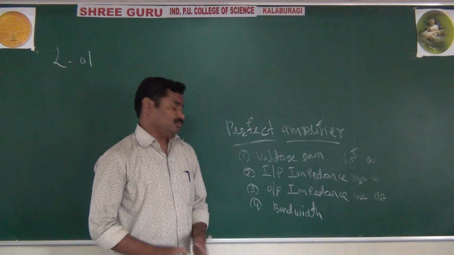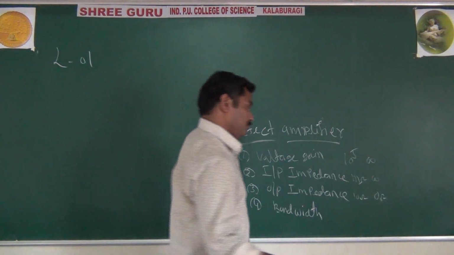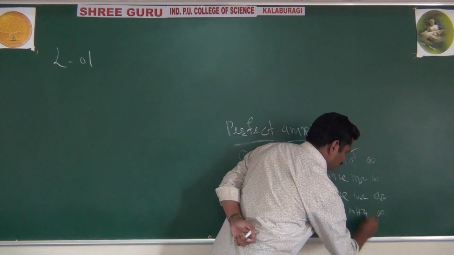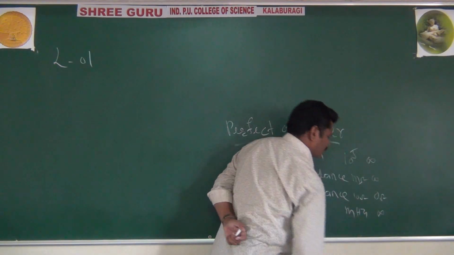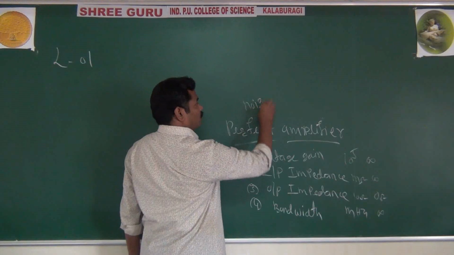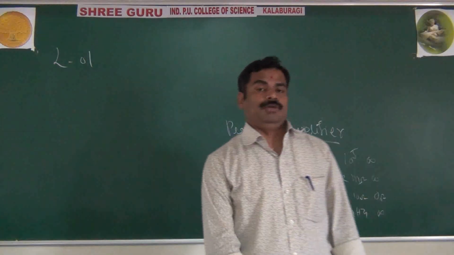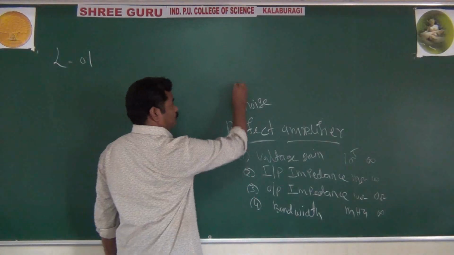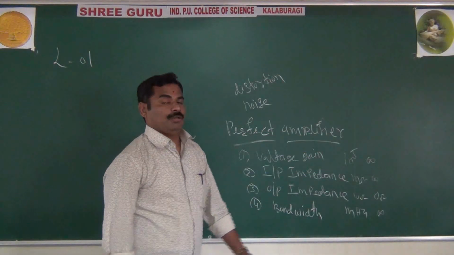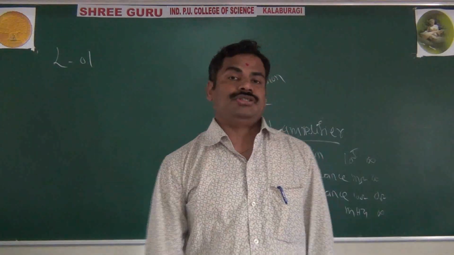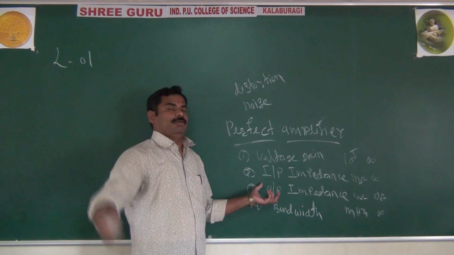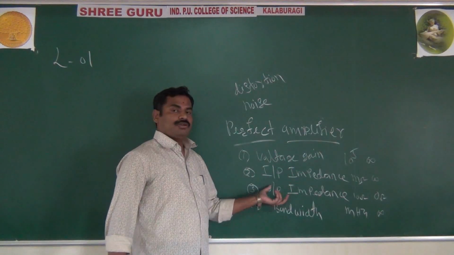And as we know, we want more bandwidth. Actually, the bandwidth is also infinity, but you are having some megahertz or more bandwidth. And finally, another important thing, the noise. By using your op amp, you can reduce the noise and also the distortions. These are the important parameters of any amplifier, but they are especially important for op amp.